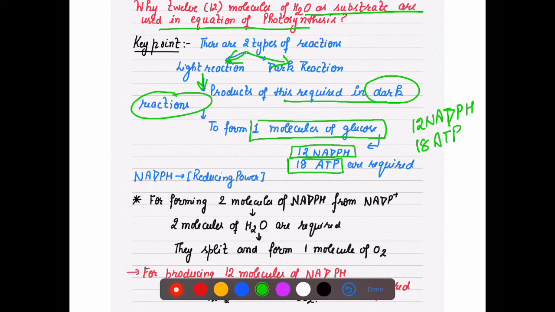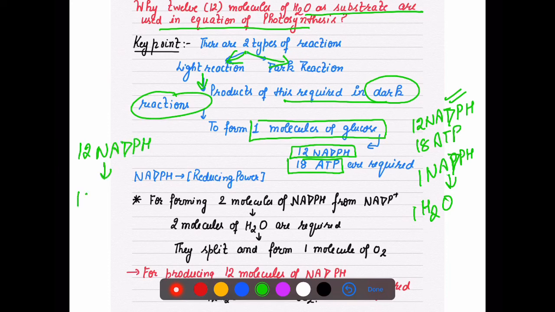But now, when one NADPH is formed, one molecule of water is required. And how many NADPH do you need to form one molecule of glucose? 12 NADPH. So how many water? 12 molecules of water.